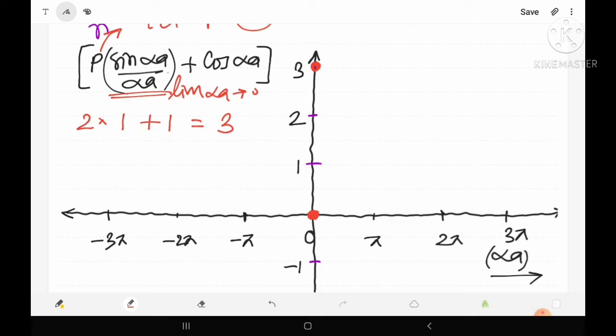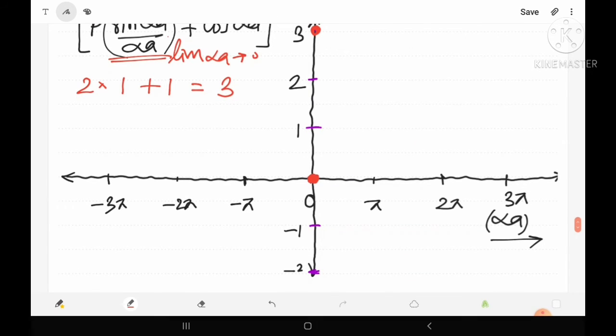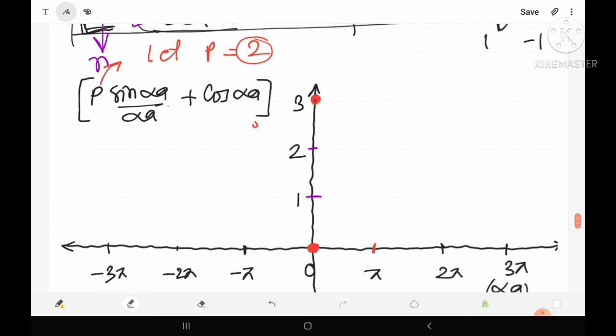Similarly, if we consider alpha equals pi, which type of value will we find? Let's see. If alpha is pi, then cos pi plus sin pi upon pi into p, and obviously cos pi is equal to minus 1 and sin pi is equal to 0, upon a non-zero value.